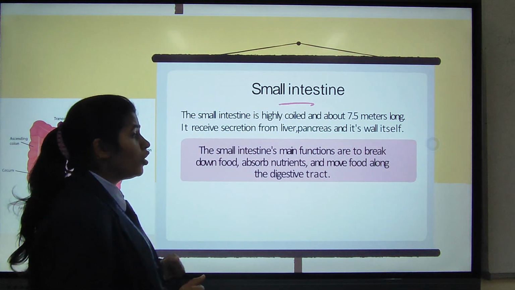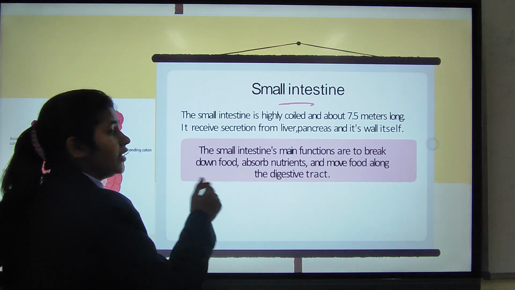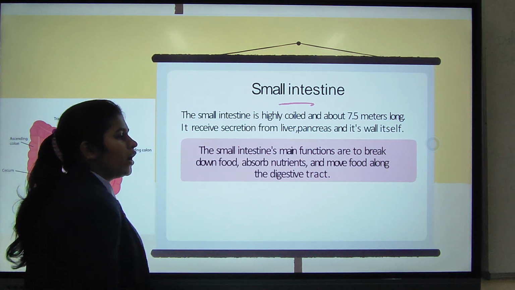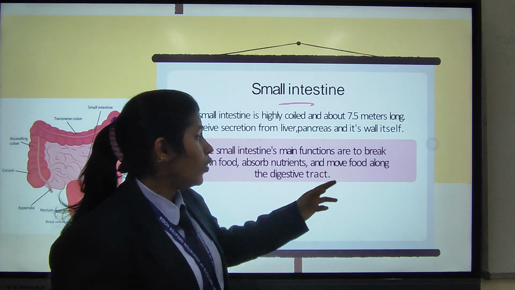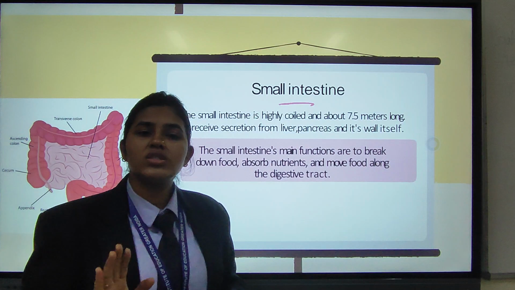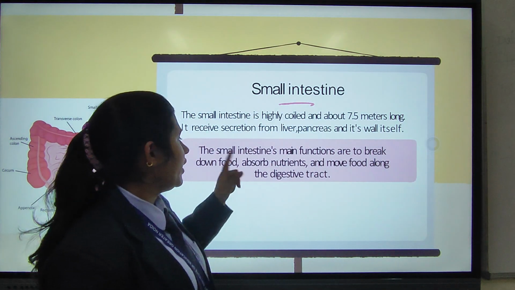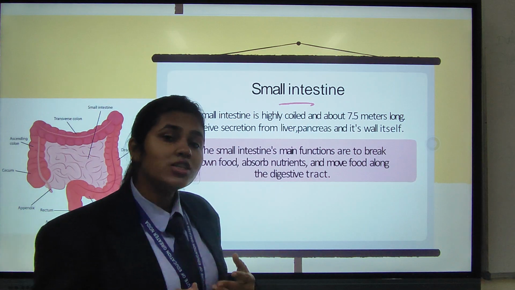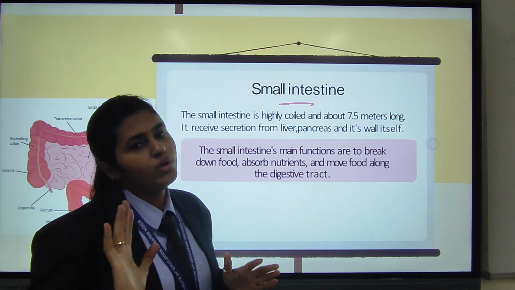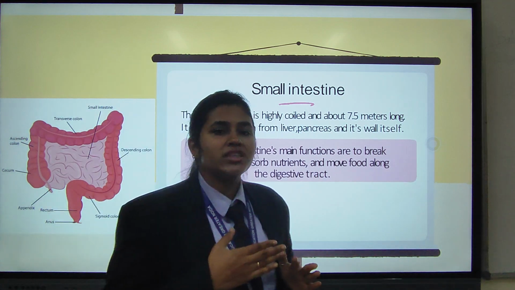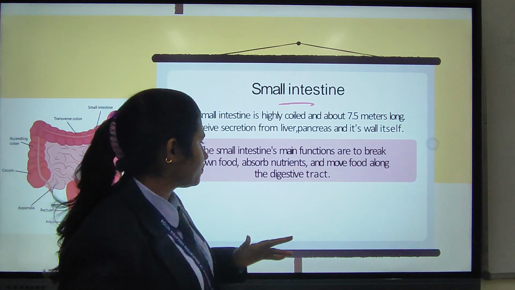Then we will discuss the role of the small intestine. The main functions of the small intestine are to break down the food, absorb nutrients, and move the food along the digestive tract. First is to break down the food, second is to absorb nutrients, and third is to move the undigested food, which is not digested by the body, out of the digestive system.